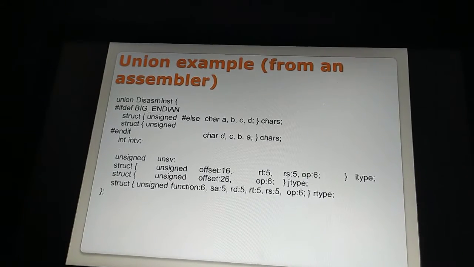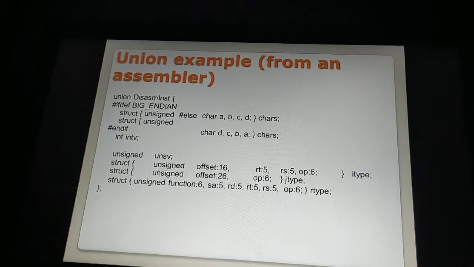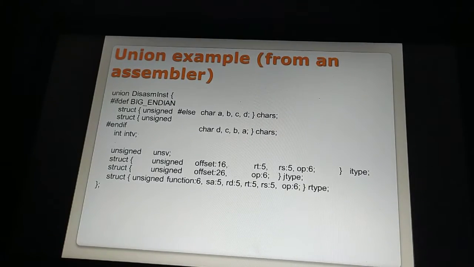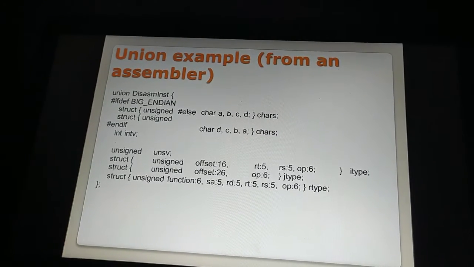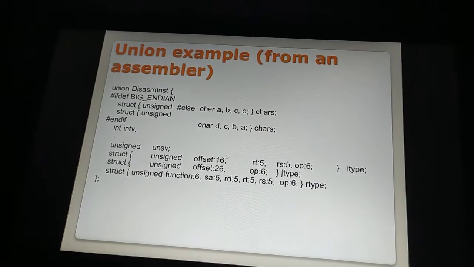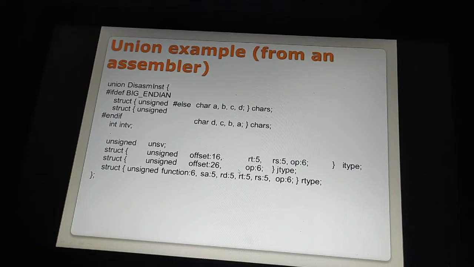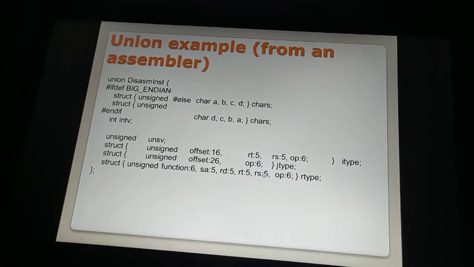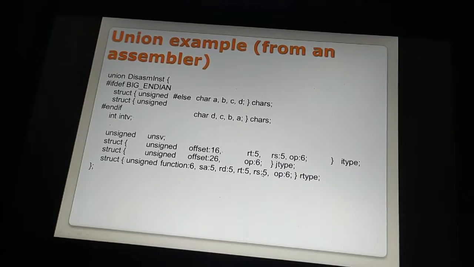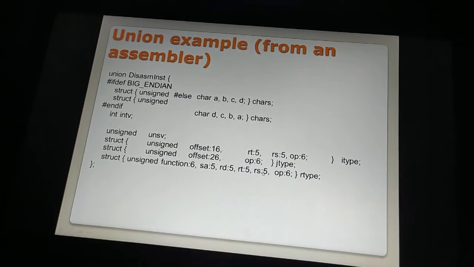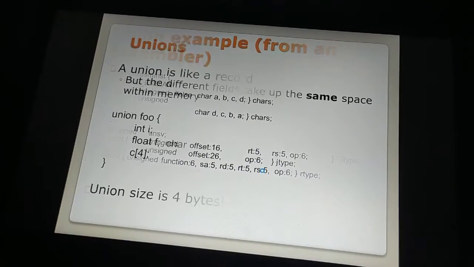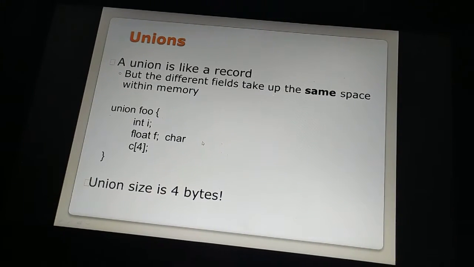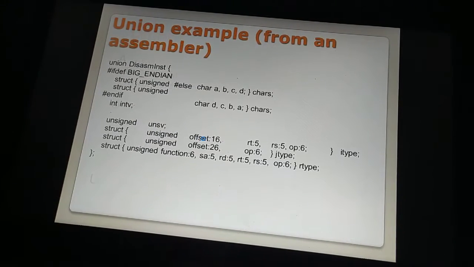All these are mnemonics, like big underscore endian is a mnemonic, and in some of the data types present in it we can understand and return offset values, and all the registers are return type, iterative type. All these things come under assembler language. I just used the assembler, and this is the basic union example over here, and this is somewhat high level.